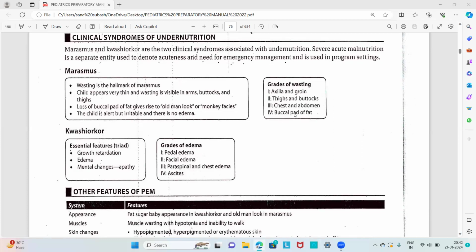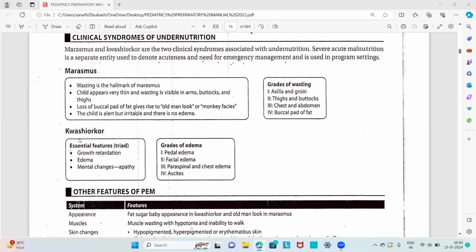It is remembered by A, B, C, D. That is, A is axilla, and along with that we have to add groin; B is buttocks, and along with that the adjacent structure is thighs, we have to add that; C is chest and abdomen; and D is buccal pad of fat. So these are the grades of wasting: A, B, C, D.